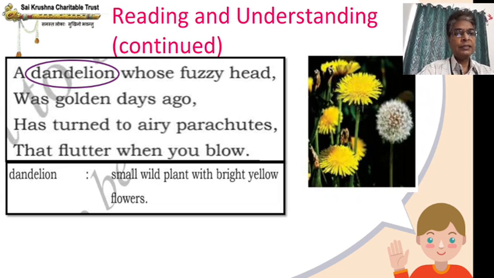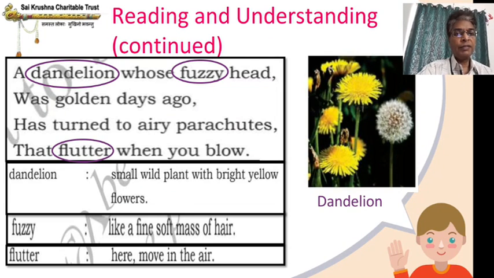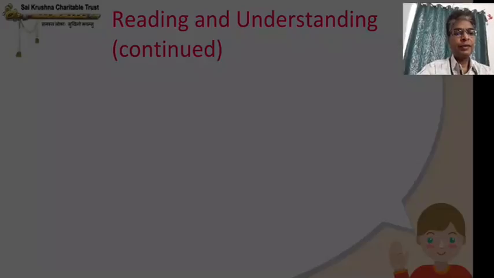So this is called a dandelion, this type of plant with bright yellow flowers. Fuzzy means like a fine soft mass of hair, that is, it looks just like hair on its head. And flutter here means move in the air. So in this place, flutter is called moving in the air.